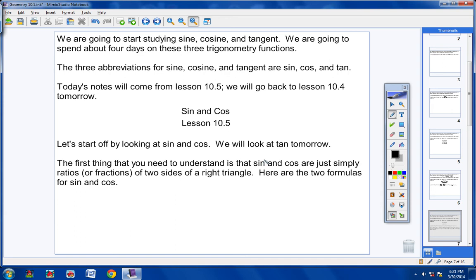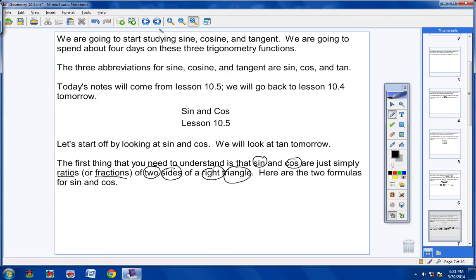The first thing that you need to understand is that sine and cosine are just simply ratios or fractions. That's it. They're two numbers like 1/2, 2/5, 6/11. Okay? Sine, cosine, and tangent of a given angle are just ratios or fractions of what? Of two sides of a right triangle.